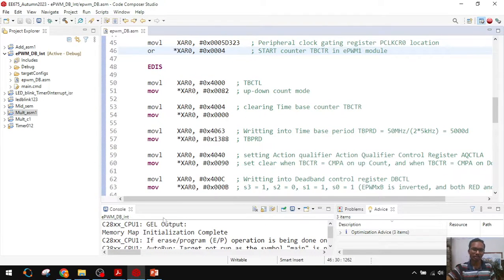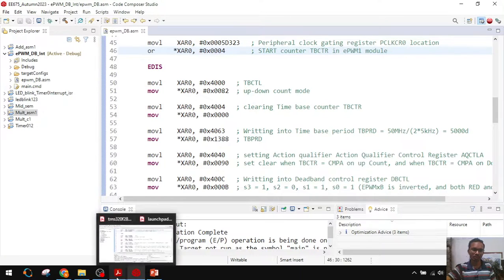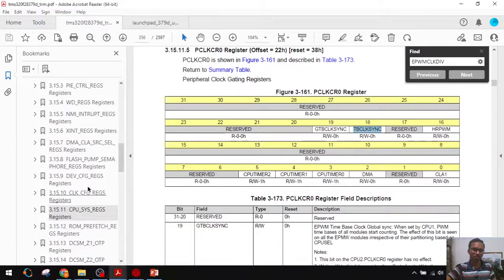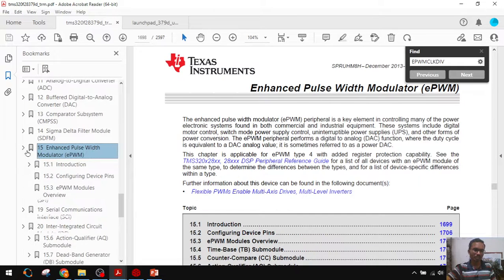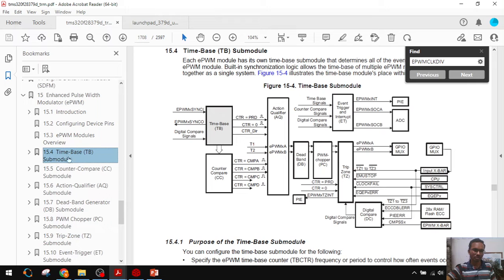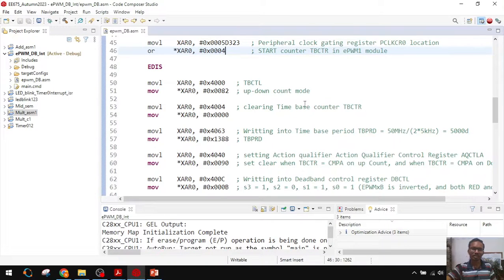Next we will go to the ePWM module. Go to the 15th chapter. Here initially the time base control register is there.